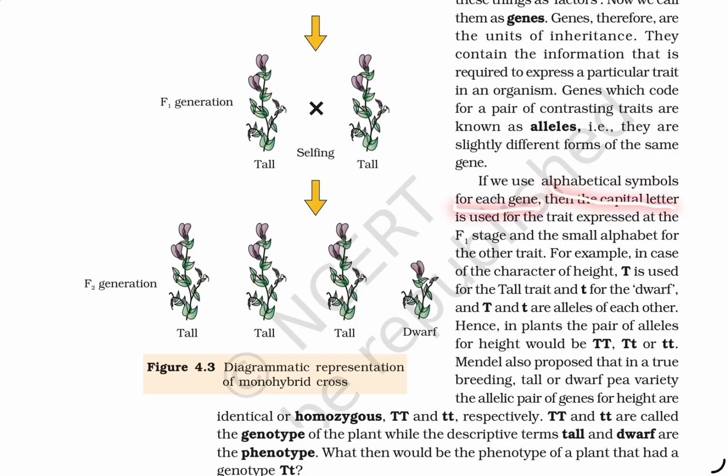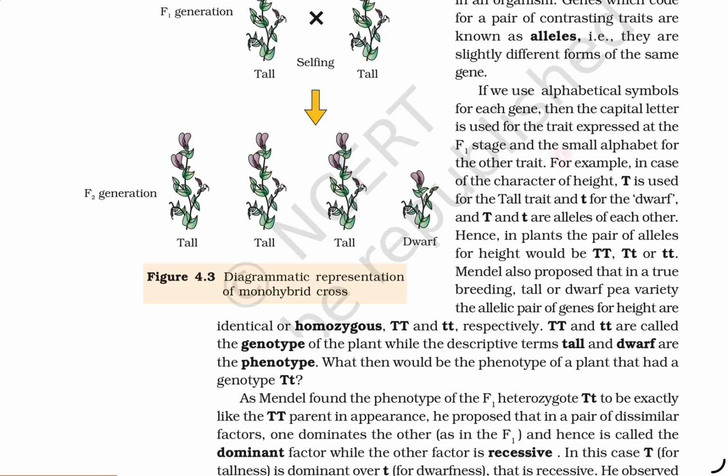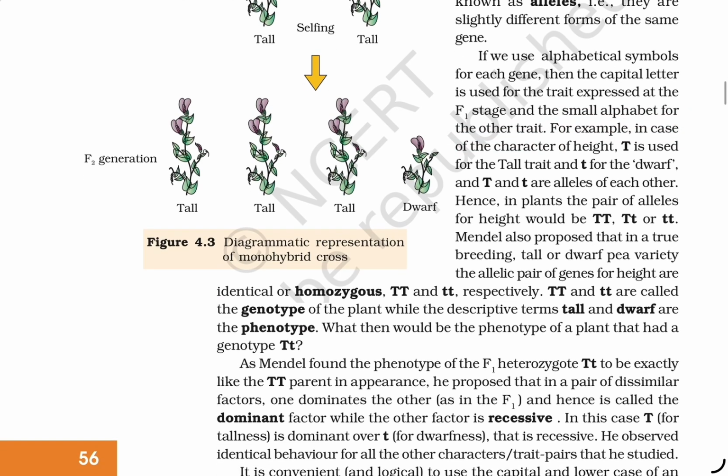If we use alphabet symbols for these alleles, then the capital letter is used for the trait expressed at the F1 stage and the small letter for the other trait. For example, in the case of height, capital T is used for the tall trait and small t is used for dwarf. Capital T and small t are alleles of each other.